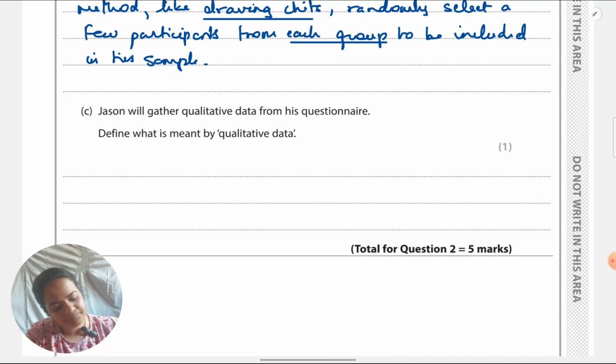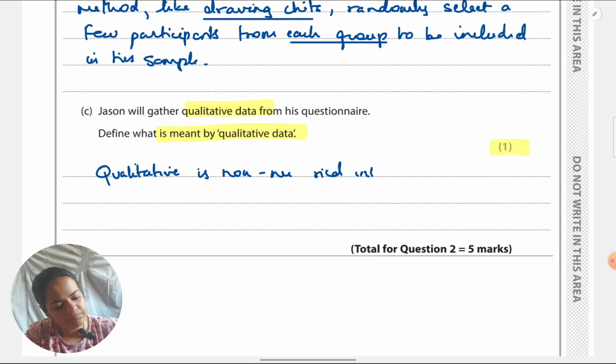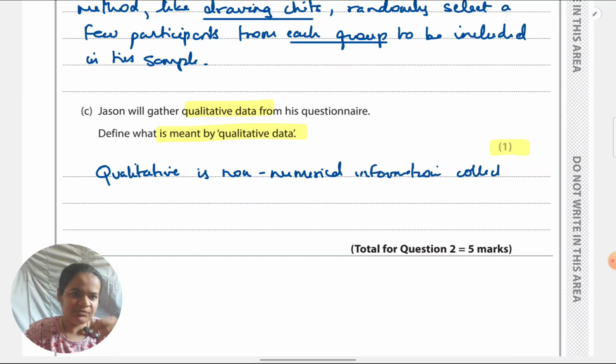So I would say qualitative data is non-numerical information collected from a study, including words, descriptions, etc. You could have a slightly different definition, that's fine, as long as you're talking about how it is non-numerical.